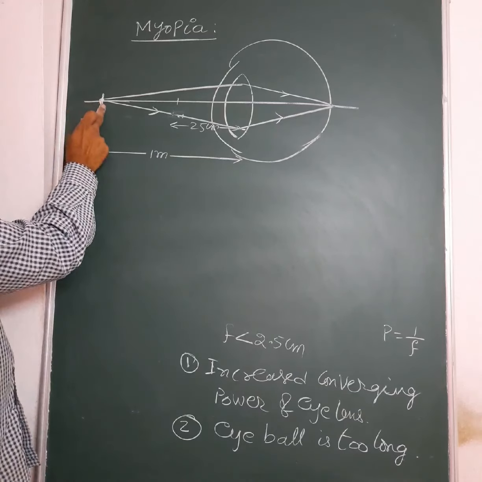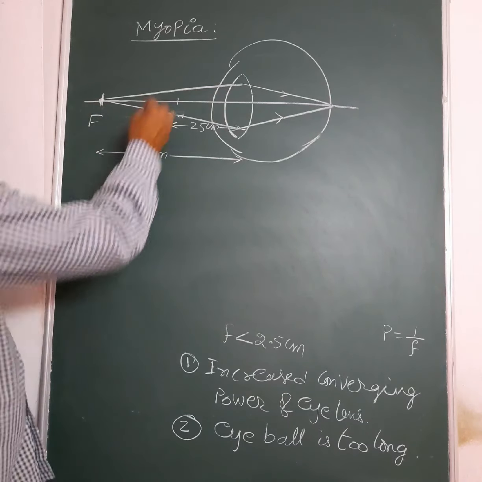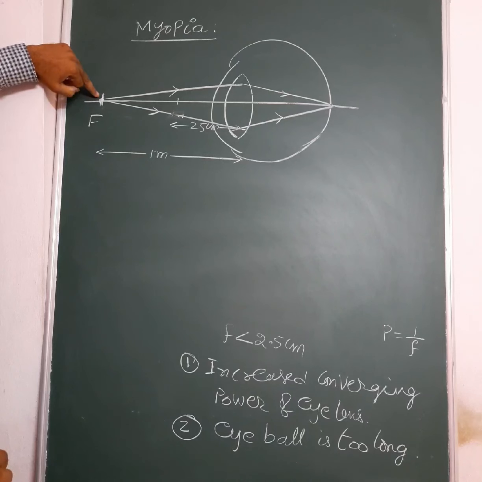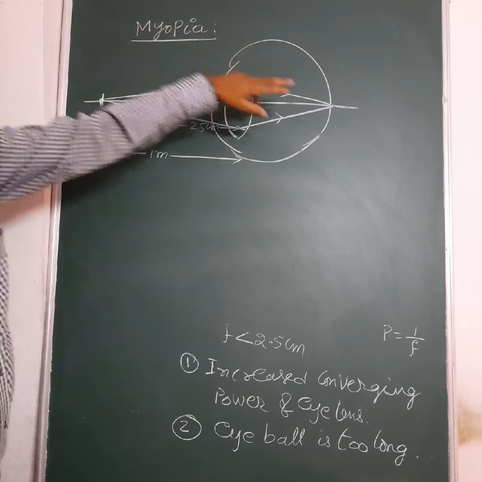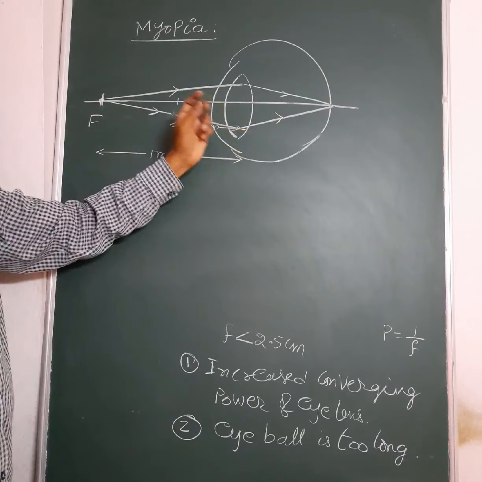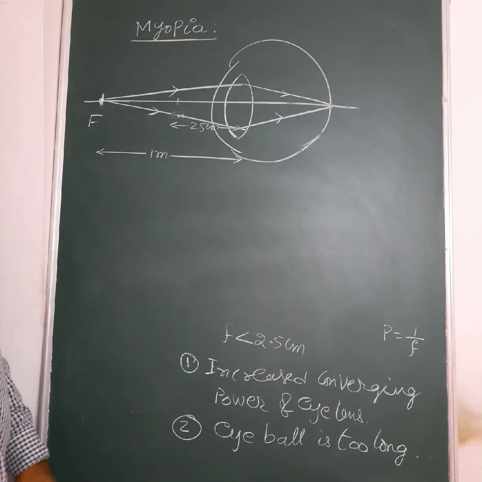If the object is placed beyond the far point, the image will not be formed on the retina. So, if the object is not placed between near point and far point of the myopic eye, that means if it is placed beyond far point, then the image will not be formed on the retina. Okay, the eye lens cannot decrease its converging ability.